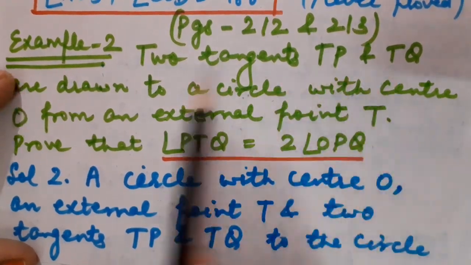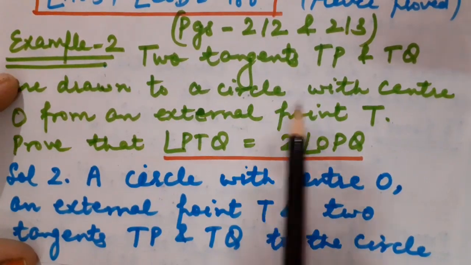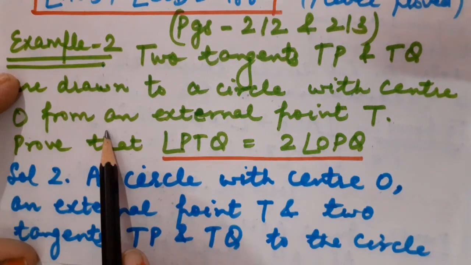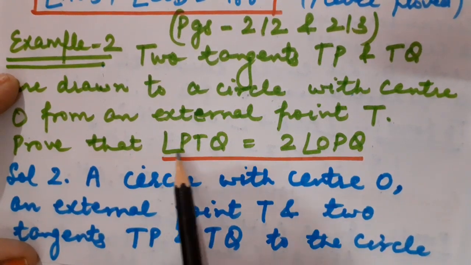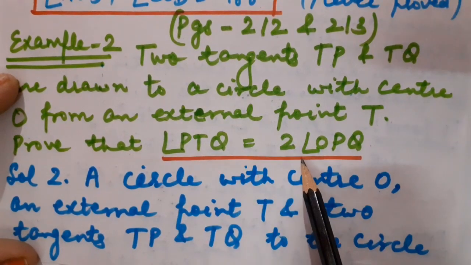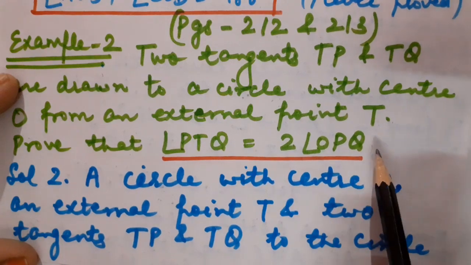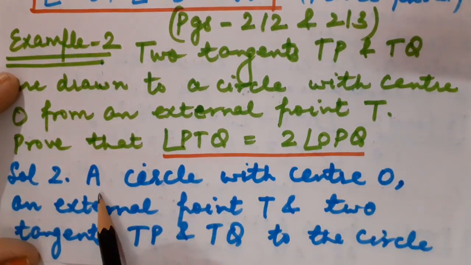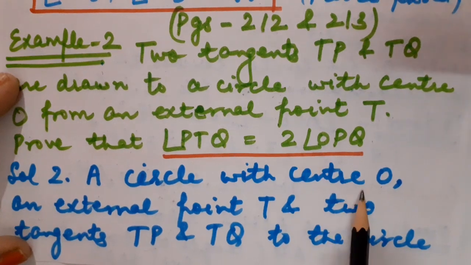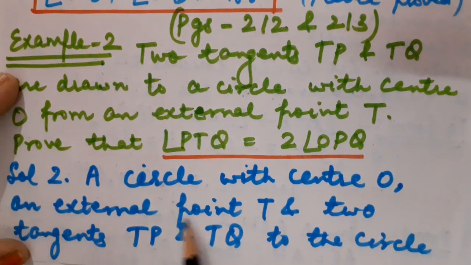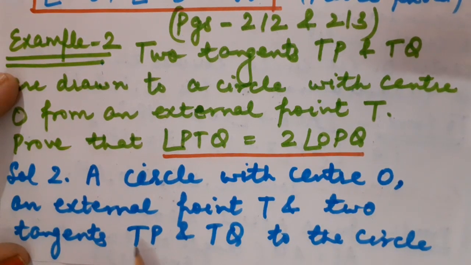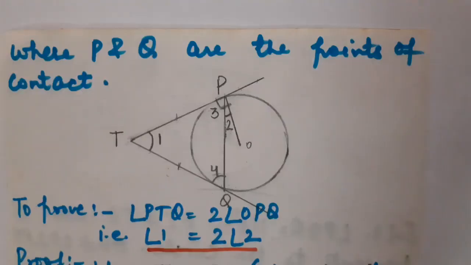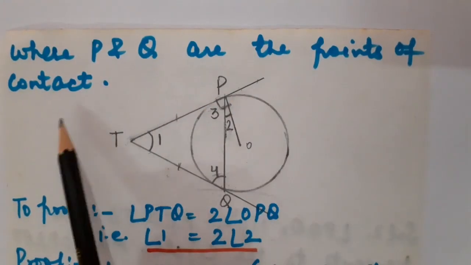Two tangents TP and TQ are drawn to a circle with center point O from an external point T. We have to prove that angle PTQ is equal to twice angle OPQ. So first of all, what is given? A circle with center O. An external point T is also given. And of course, two tangents are drawn, TP and TQ to the circle. Correct, students? Where P and Q are the points of contact.